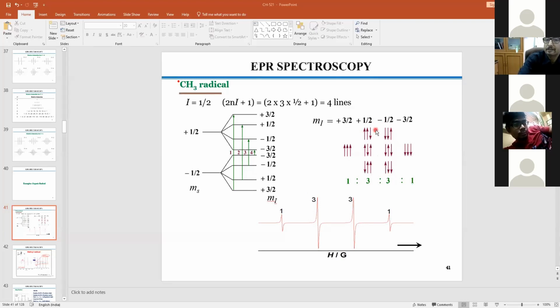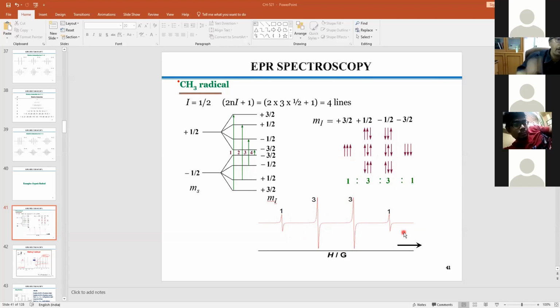So your ratio would be 1:3:3:1. That is exactly what is reflected. Now, if you do the simulated spectrum, you will see it is just overlapping 1:1, with no deviation. But it's a simple case, so one can do it the way we prefer, but not for a bigger system.